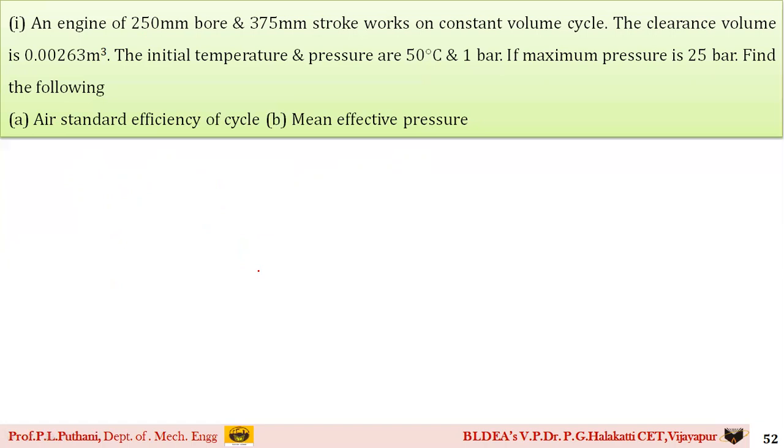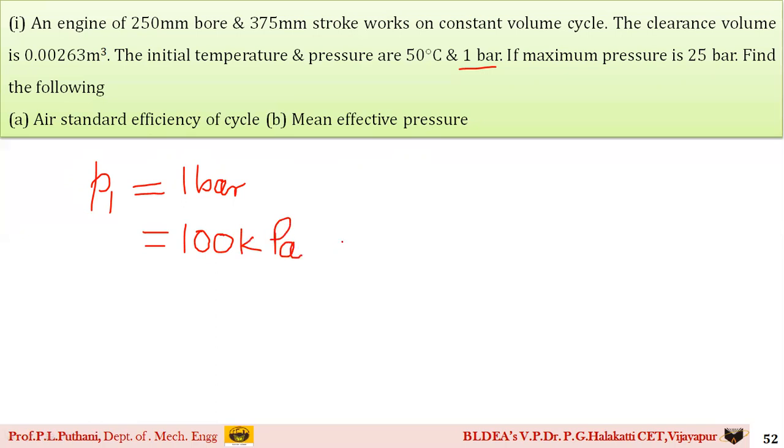Now here the pressure given is 1 bar, which is P1. If you write in terms of kilopascal, 1 bar is equivalent to around 100 kilopascal.